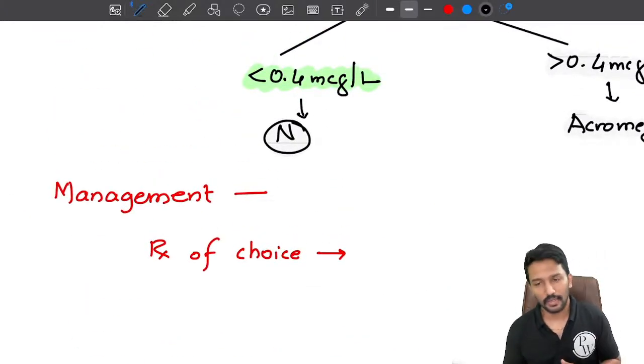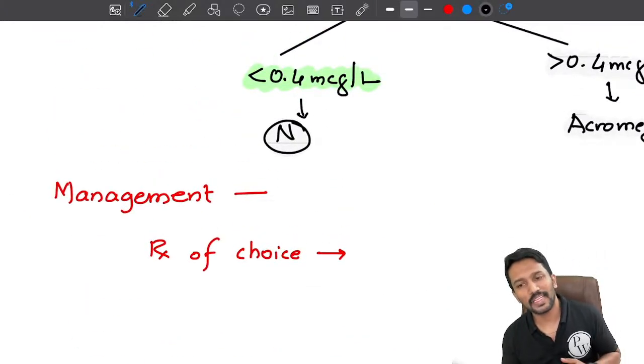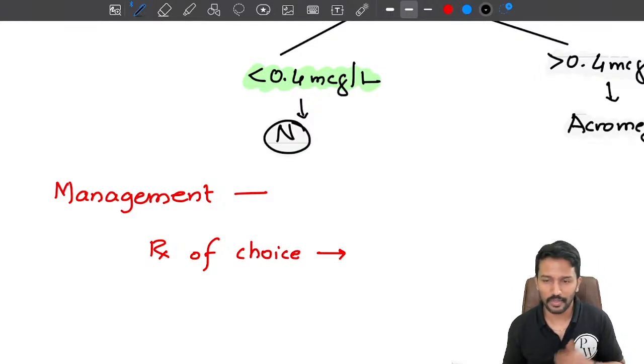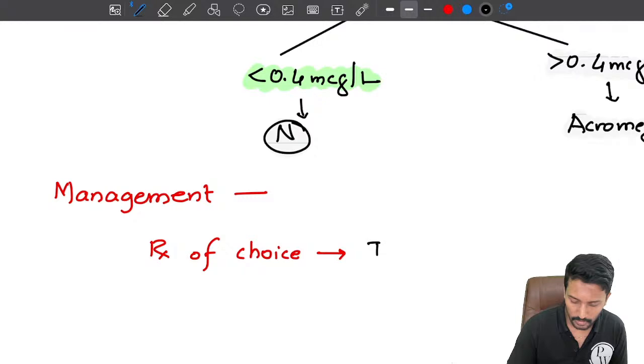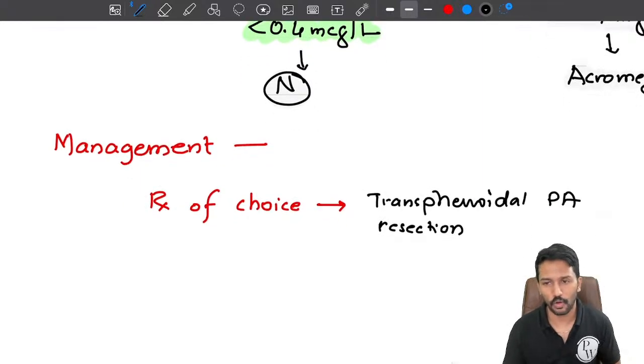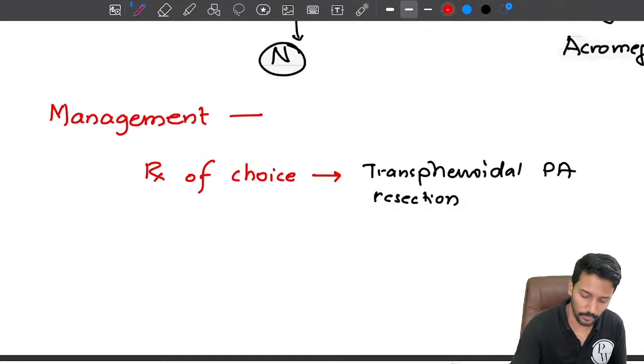Obviously, there is a tumor, right? And unfortunately, this tumor cannot be easily managed with medical management. So, we have to go ahead with surgery. So, for a treatment of choice, it will be transsphenoidal pituitary adenoma resection. Okay.